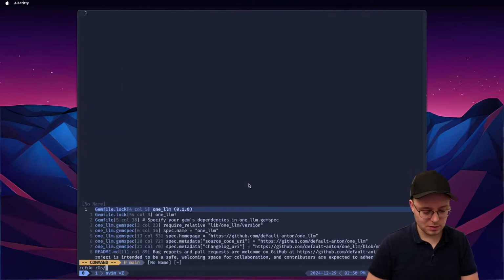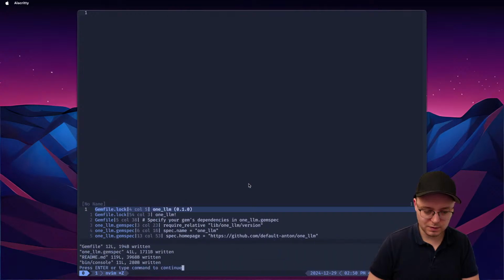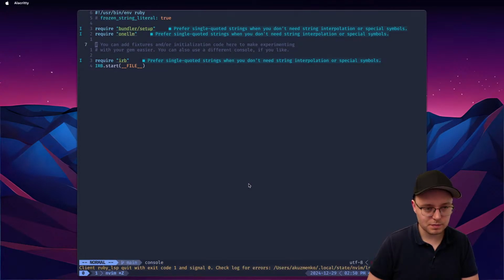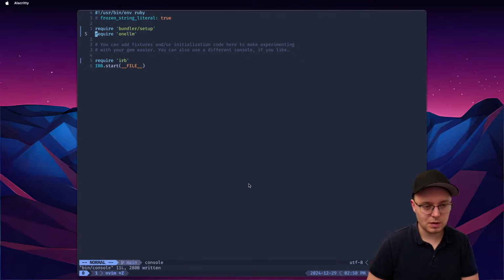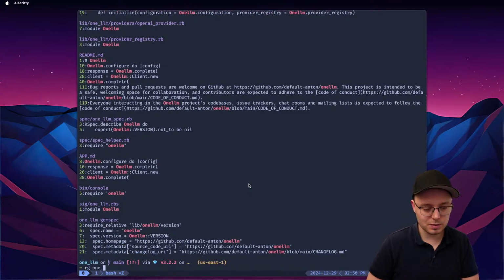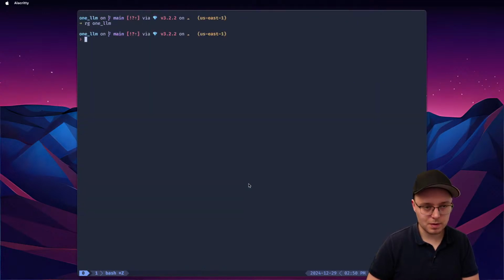I'm gonna call it OneLLM, rename it with a global find and replace, and save it. Go through every file. Okay, now if I do rg for the old name, oh wait, I don't have that. That's good. Now I need to rename the dir itself.